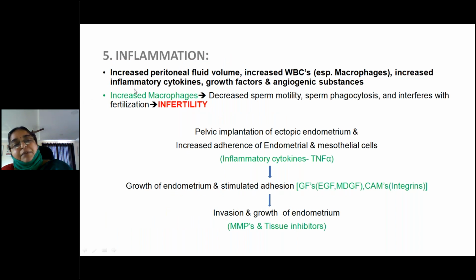One more thing is, not only will there be a decrease in macrophage activity, but these macrophages will in turn trigger tumor necrosis factor TNF, interleukins, and vascular growth factor, which will also be increased, and these factors are responsible for endometriosis. And not only this, macrophages decrease sperm motility. Sometimes they will phagocytize the sperm and interfere with fertilization. This is the other activity of the macrophages.